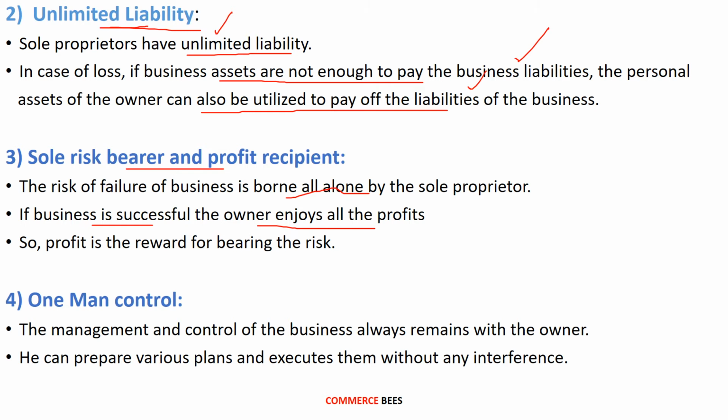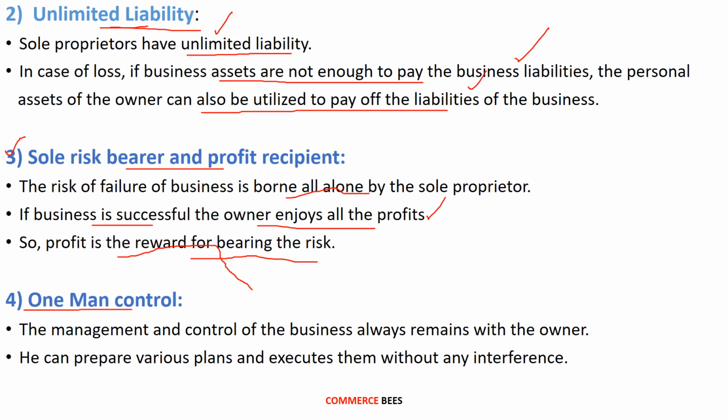In case of the success of the business, he will enjoy all the profits of the business. So profit is the reward for bearing the risk. So profit is like a reward for the sole proprietor for carrying on the risky business activities. So this is related to the sole risk bearer and profit recipient.